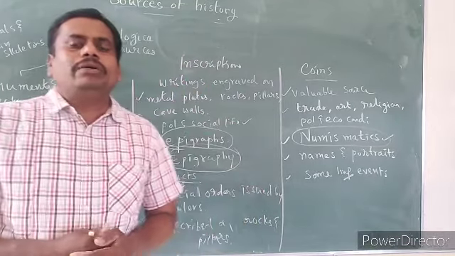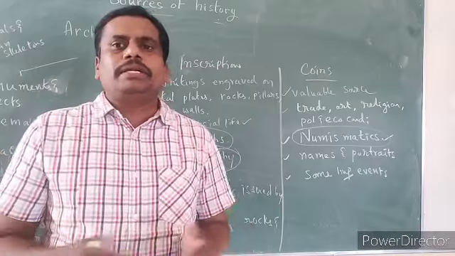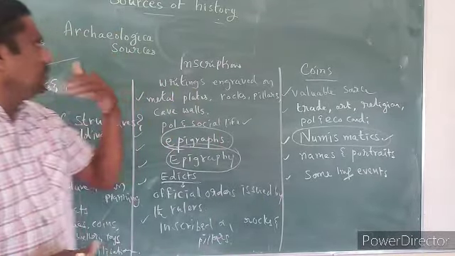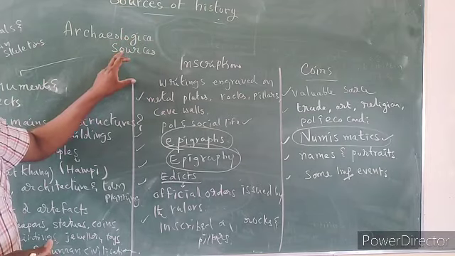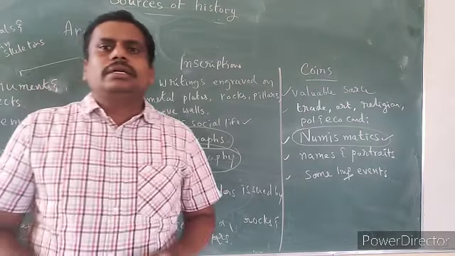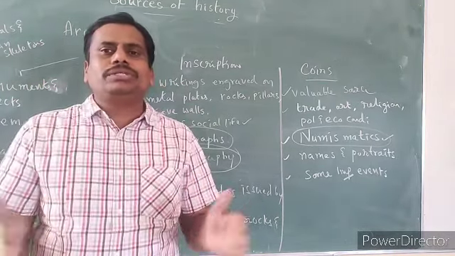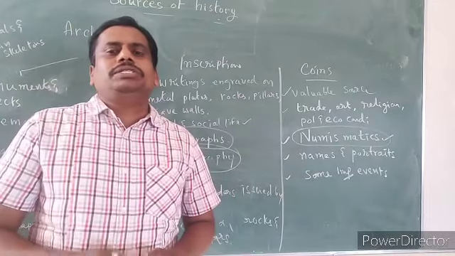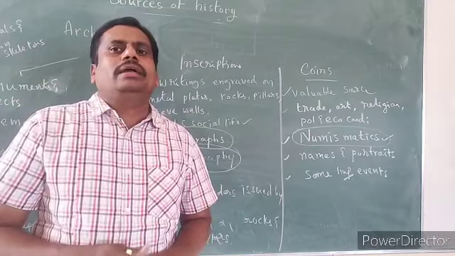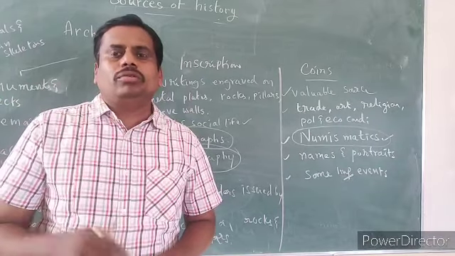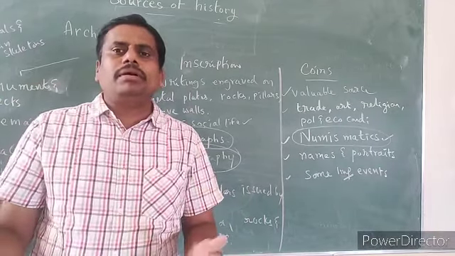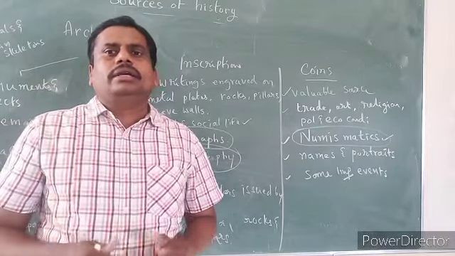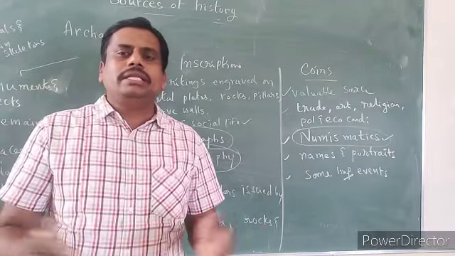So children, I hope you understood what are the important sources of history. Particularly the important sources of history are archaeological sources, literary sources, and oral sources. And I have explained the important differences. Go through all the questions slowly, and even if you get a doubt, open the first chapter of your 6th standard history, and with that also you can easily understand.